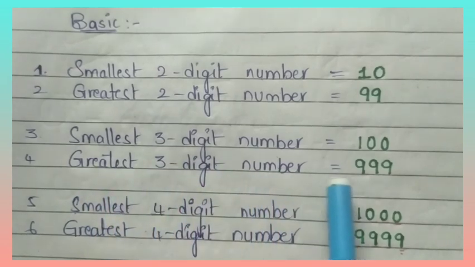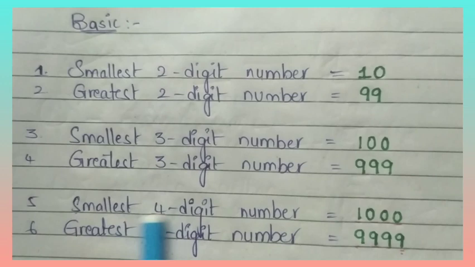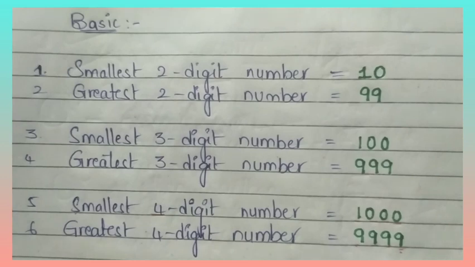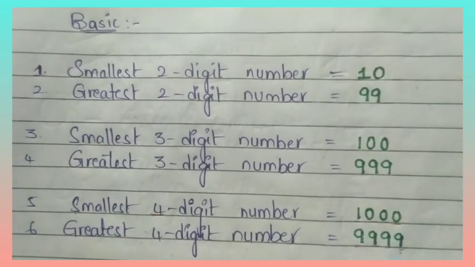So, greatest 3-digit number is 999. Smallest 4-digit number: 4-digit numbers start from 1000 and end at 9999. So, greatest 4-digit number is 9999. Write these in your fair notes and learn. Okay.